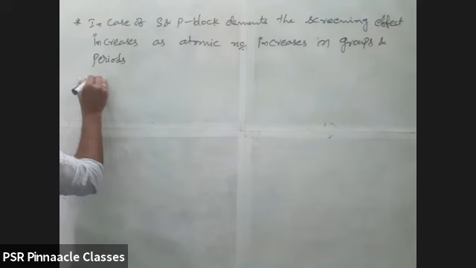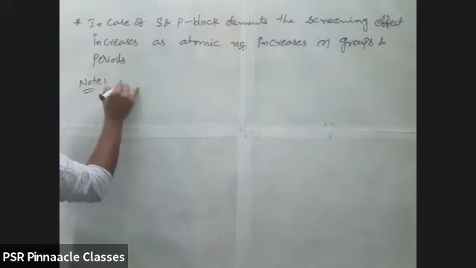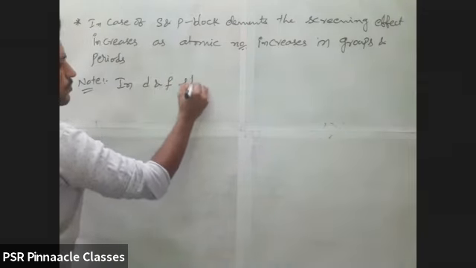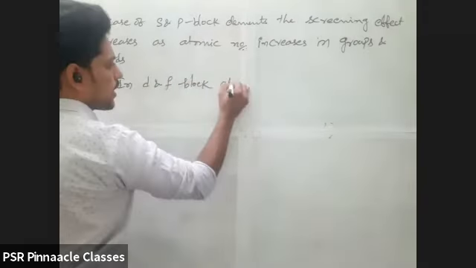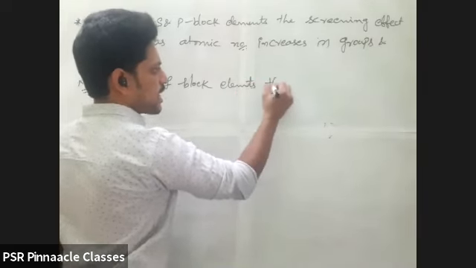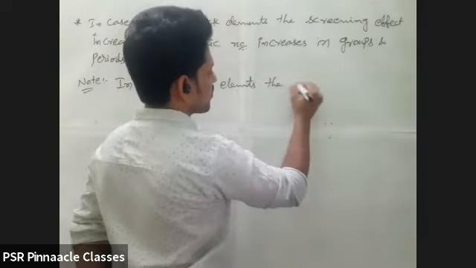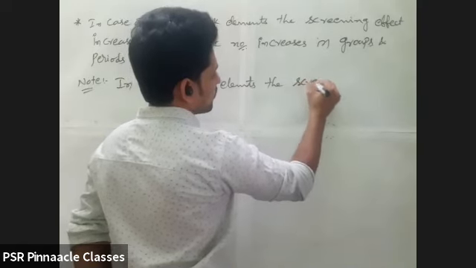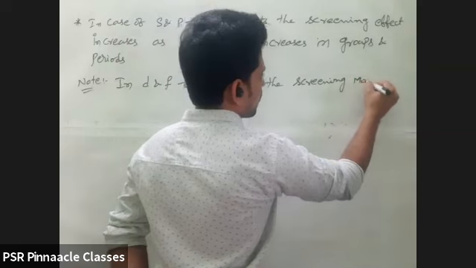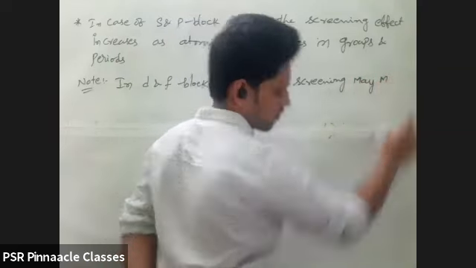Note: in D and F block elements, the screening effect may vary.